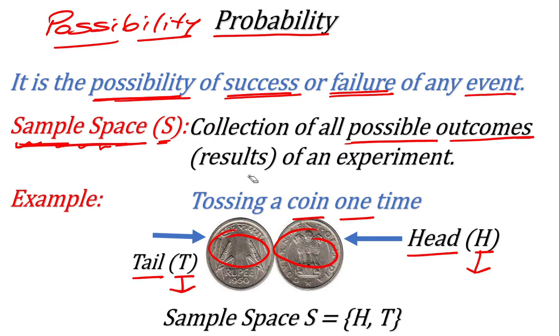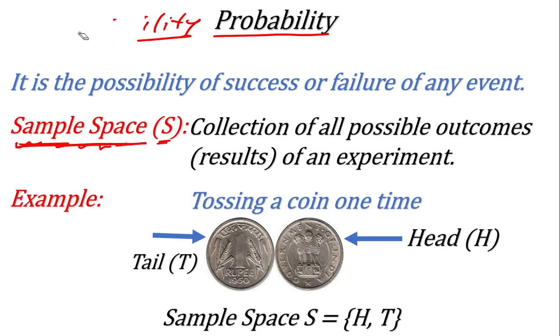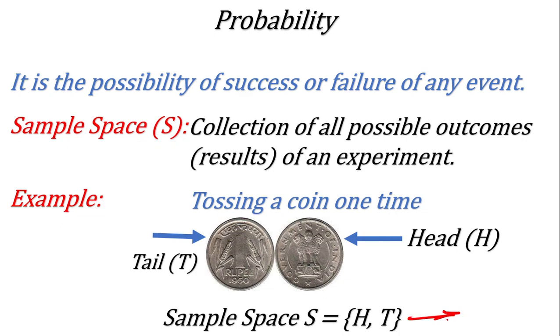So if you toss a coin only one time, you can get head or tail. How many possible outcomes are there? Only two, head or tail. So this is the sample space for one toss of a coin: H or T, meaning head or tail.